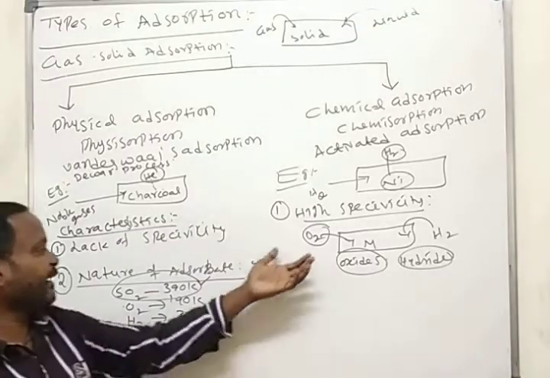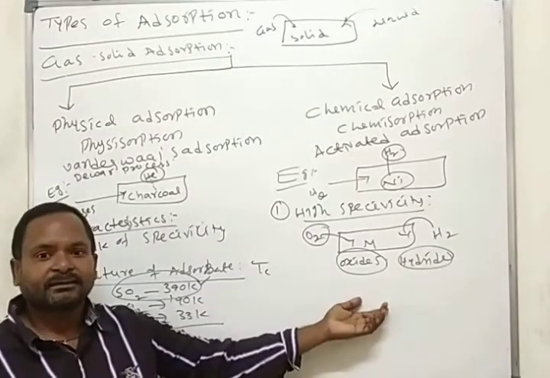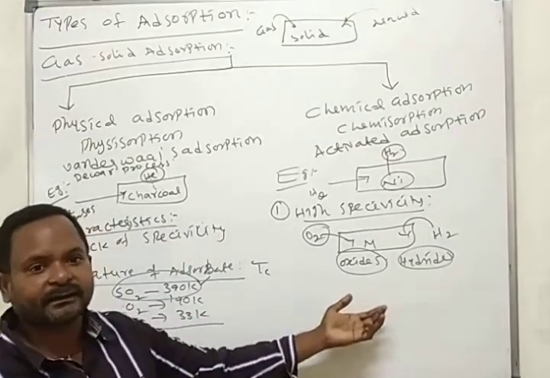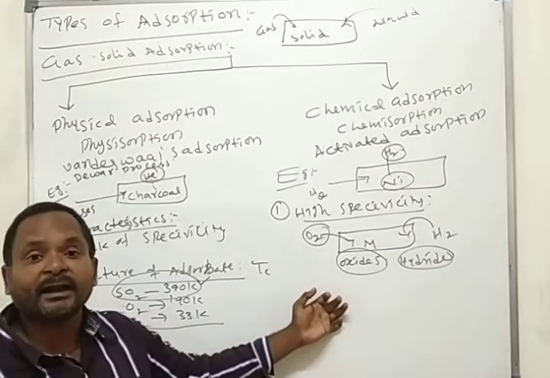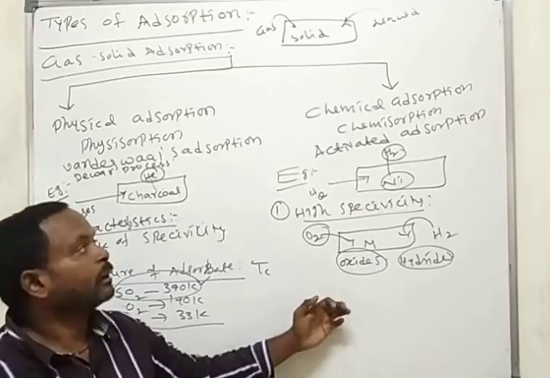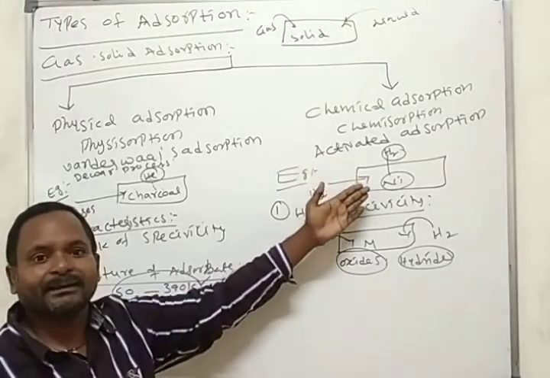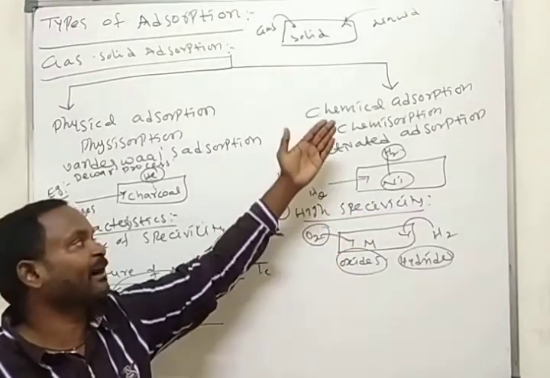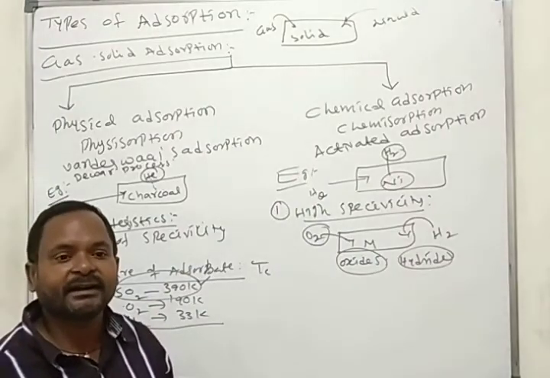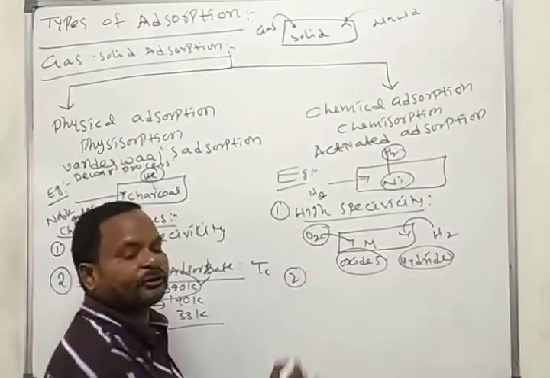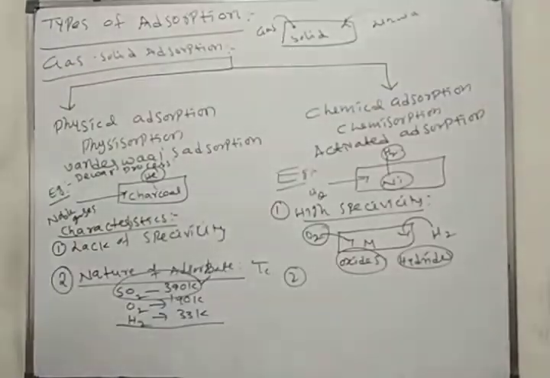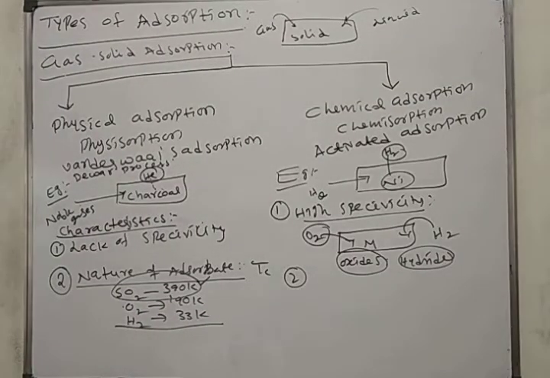Okay, nature of adsorbate. The gases that are easily liquefiable, or gases which are capable of forming an ionic bond or covalent bond, those gases are easily adsorbed on the surface of the solid in chemical adsorption. Okay, this is about the high specificity nature of adsorbate.